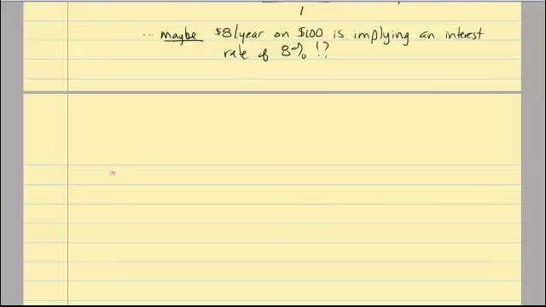The next thing we want to do for part C here is I would like to estimate, and again, we can't do this without calculus here, so I want to estimate the instantaneous rate of change.